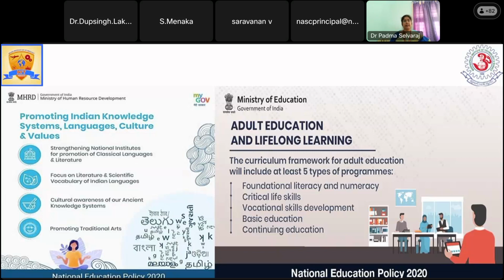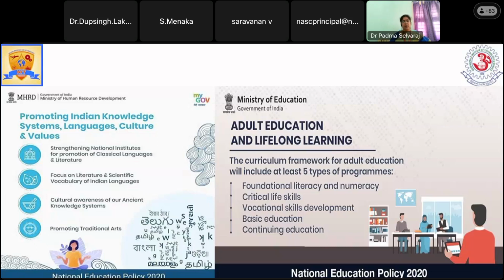So there is a separate board, the Indian knowledge system. They are trying to focus on bringing out our culture as well as value projects, different workshops, and different types of identification, trying to implement those concepts in this new era for attaining the goals of NEP. So this is about the Indian knowledge systems, how they are working.